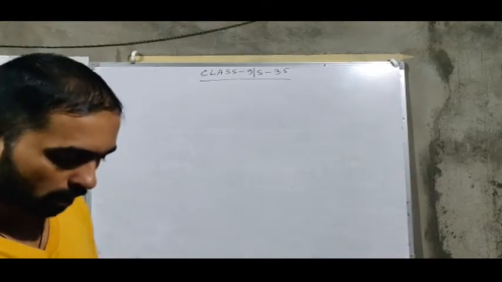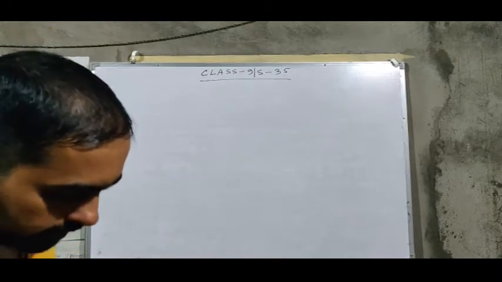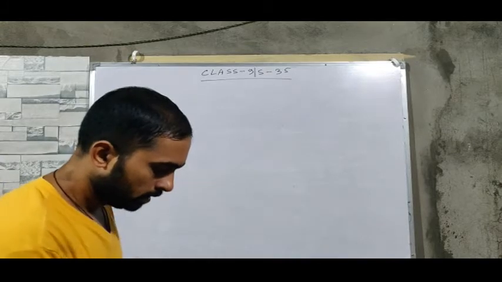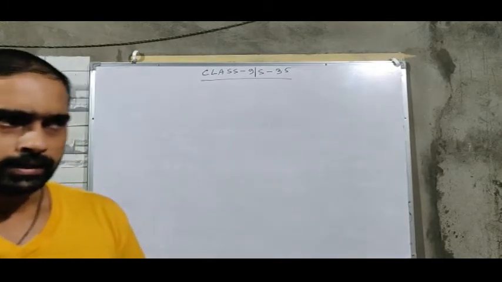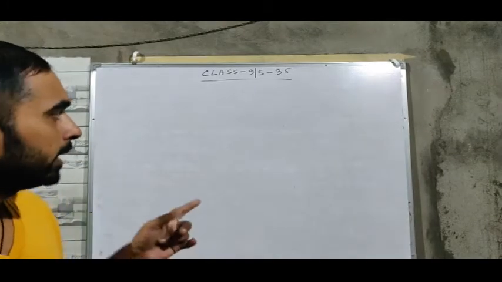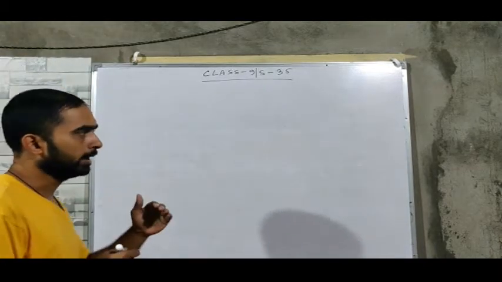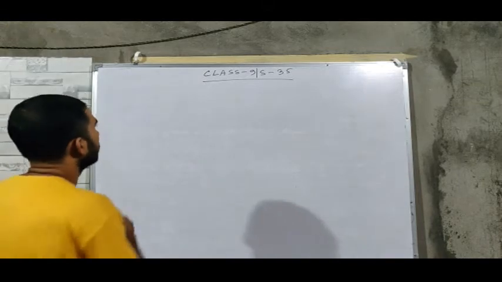Here in this class of mathematics of class 9, we'll discuss 2 or 3 theorems. After that, we'll do the questions of circle. So in the last class, maybe we discussed up to the angles on a semicircle 90 degree. Now the next theorem is angles on the same segments are equal.